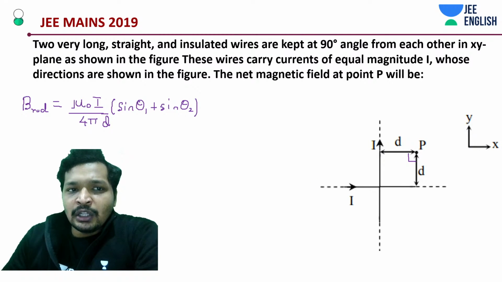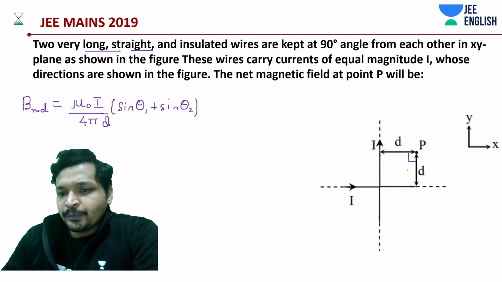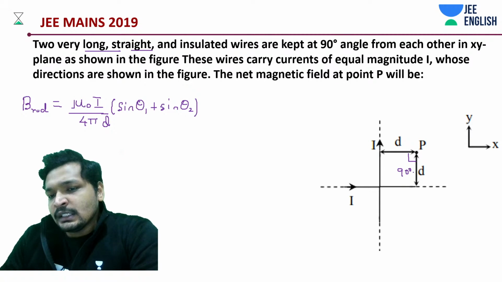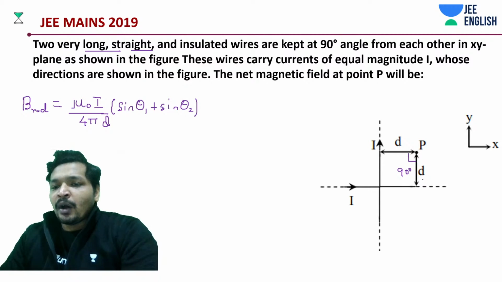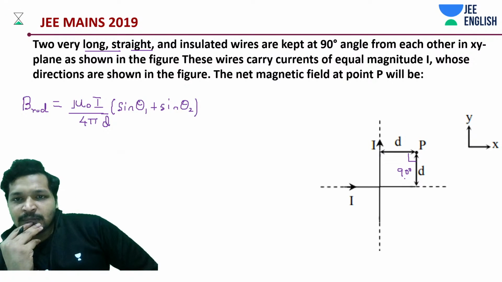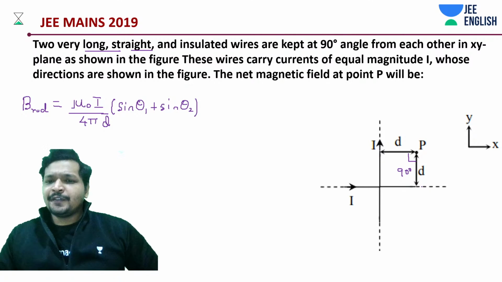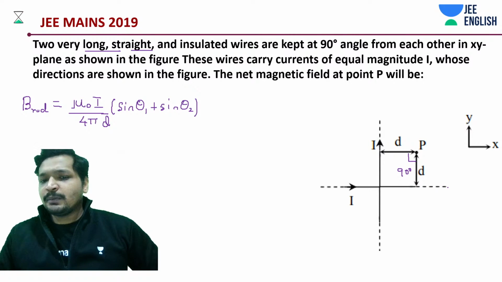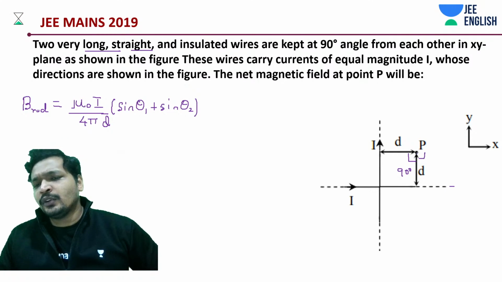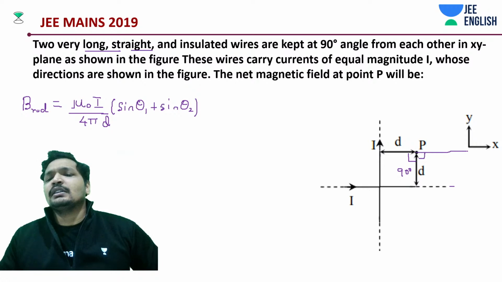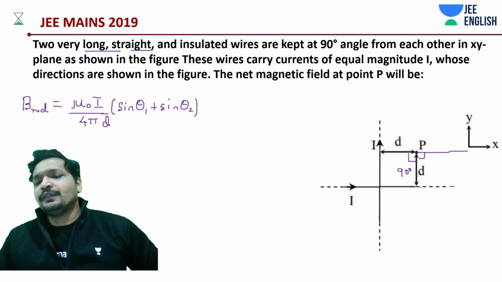A very long straight wire. Theta 1 is 90 degrees. Theta 2 probably does not even exist. Even if it exists, it exists because this continuation shows you it exists. So 90 degrees, 90 degrees. If you're extending, this is also 90 degrees, this is also 90 degrees.